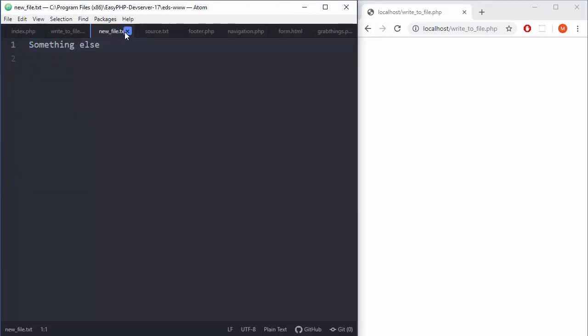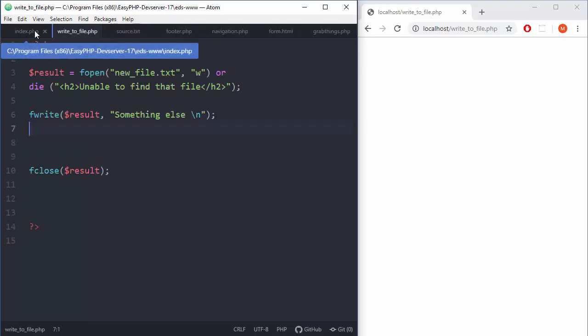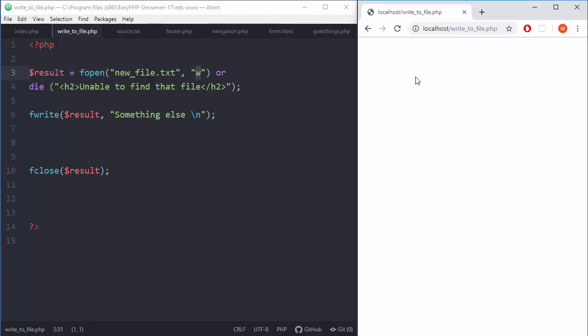Why is that so? Well, for a very simple reason. See, when you're using W here, that means everything will be overwritten. So if you run your script, things will be totally deleted. So W is very dangerous. It's a totally destructive operation. So how to solve this? Well, you can use A here. This stands for append. Insert something and do not destroy existing things.